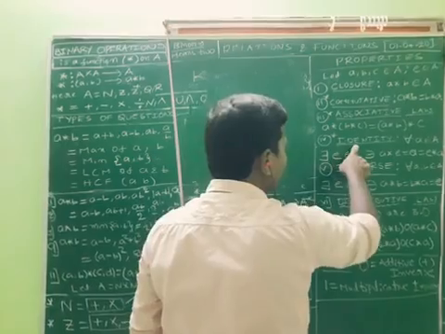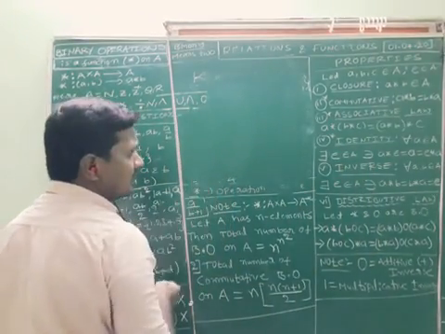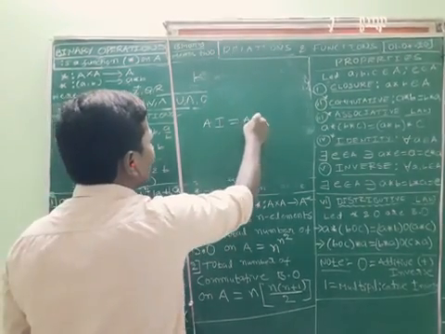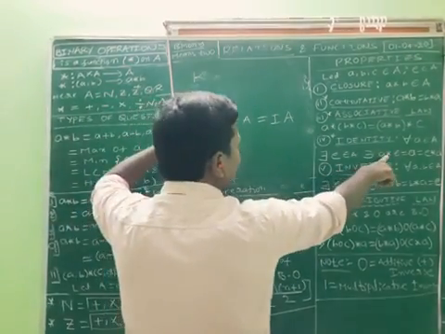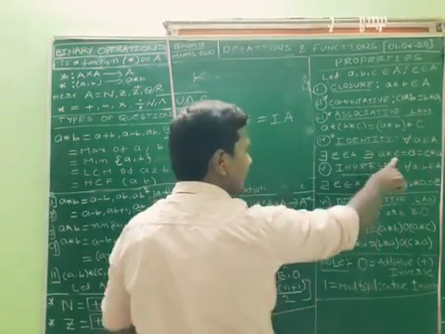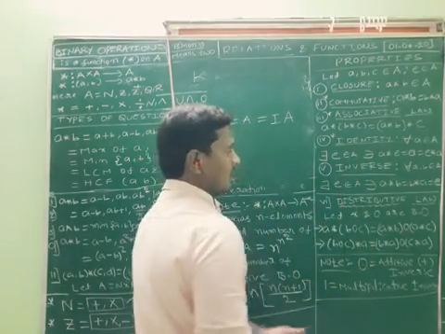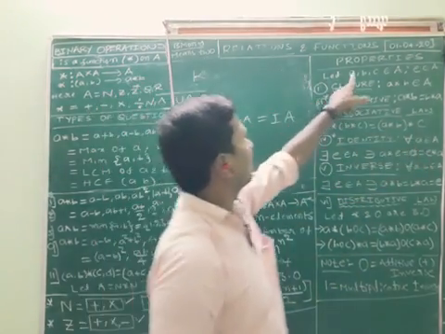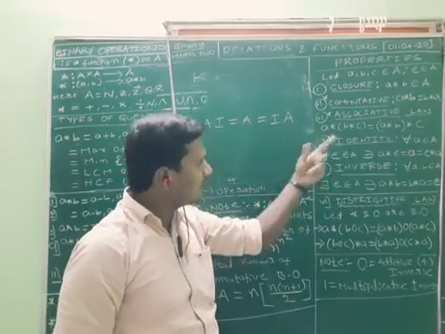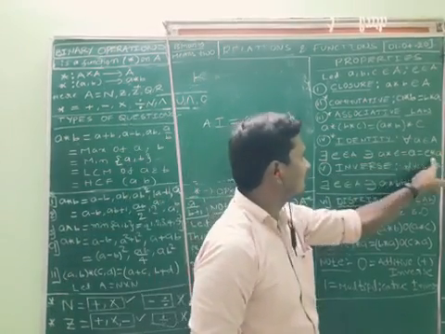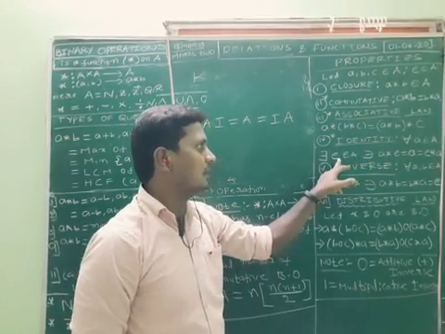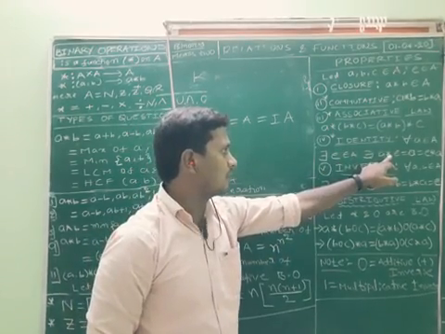Then what is identity? Already we know the identity matrix. For example, A is a matrix, I is the identity matrix. A into I is equal to A is equal to I into A. The same way here, A star E should be equal to A, and should be equal to E star A. Then we can say that E is the identity element. For every A belonging to A, there exists an element E also belonging to A such that it satisfies this condition. Then this is called identity.